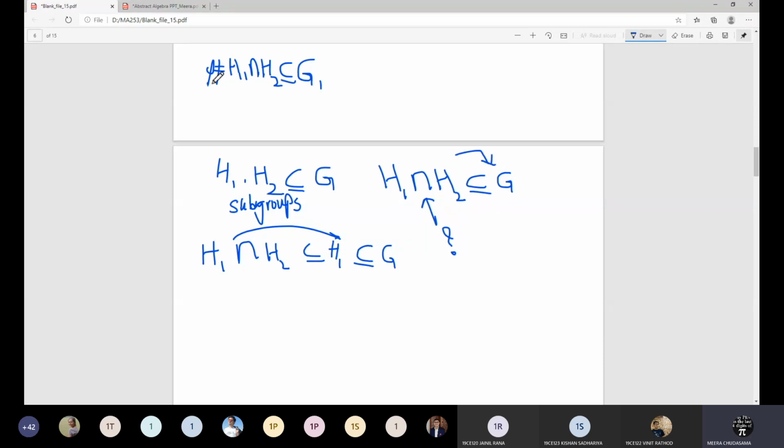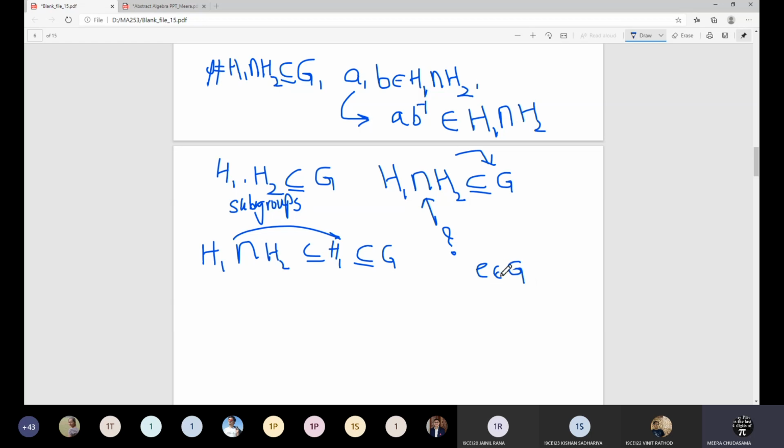Of course this is true. Why this is non-empty, that we'll see. And the second one, you have to see that if A is in the intersection H1 intersection H2, B is also an element of H1 intersection H2, then we have to prove that AB inverse also has to be in the set H1 intersection H2. If we prove this, then H1 intersection H2 will become a subgroup using the necessary and sufficient condition, right?